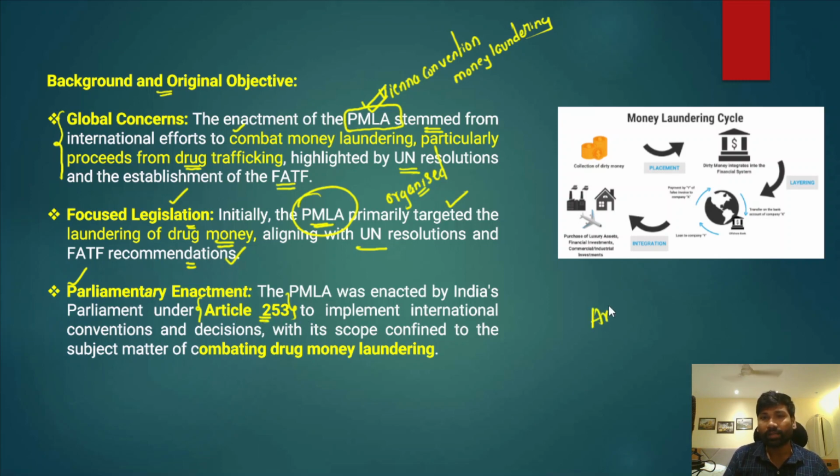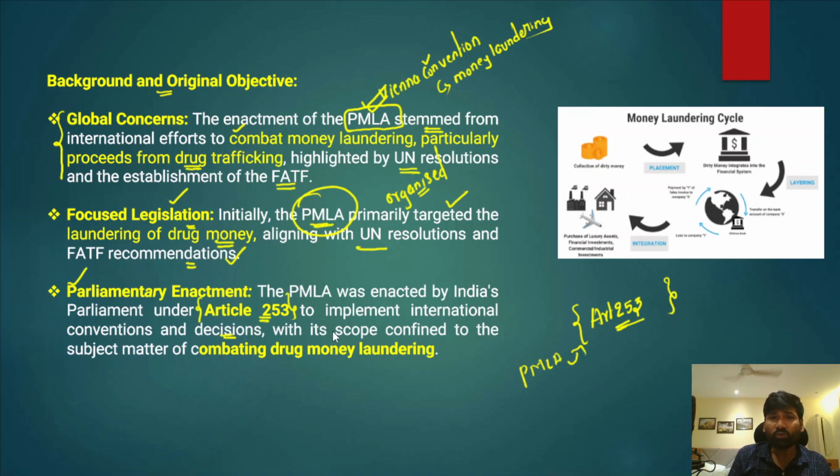So Article 253 was the inspiration for passing the Prevention of Money Laundering Act, to implement international conventions and decisions. Please remember, the Vienna Convention has provided for combating money laundering, Article 253 talks about the implementation of international conventions and decisions, and the Prevention of Money Laundering Act is also passed in this spirit.